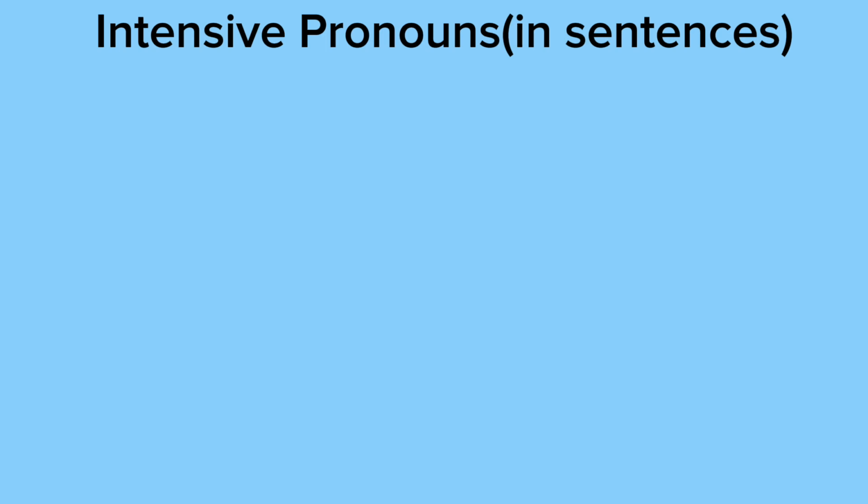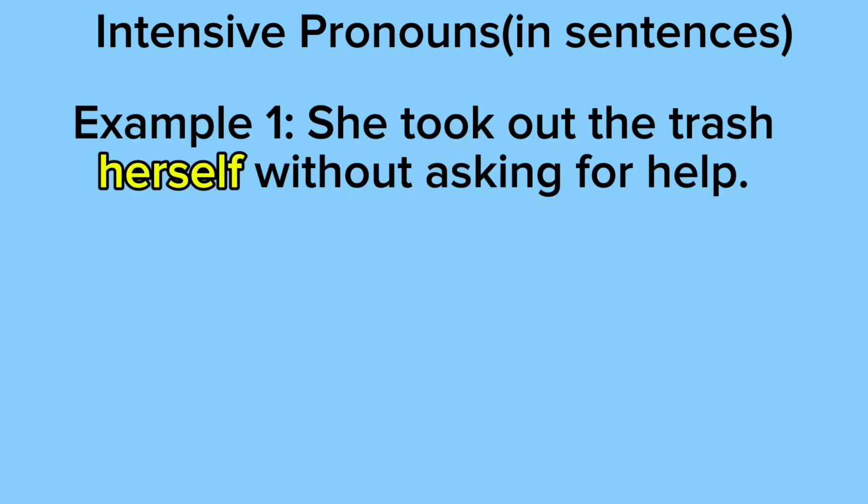Intensive pronouns in sentences. So example 1 says, she took out the trash herself without asking for help. So as you can see, we're placing emphasis on herself. Like, she took out the trash herself and didn't ask for help. Also remember, intensive pronouns are not essential to understanding the sentence. So we could also read this sentence as, she took out the trash without asking for help, and it would still make sense.